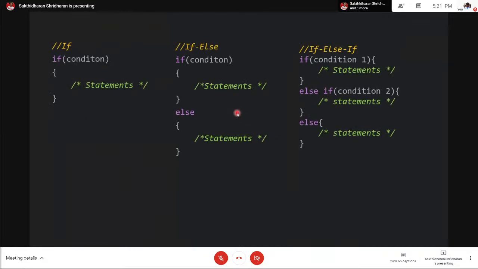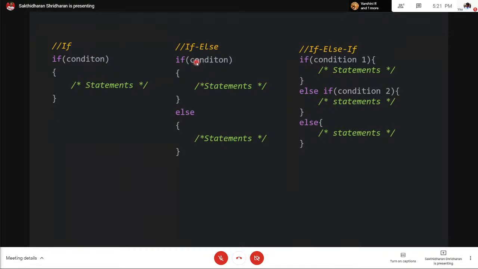Yes, again similar to C++, we have if else and if else if. Now the if condition must return a boolean value, like a greater than b or a less than b, etc. And you have a set of statements. And again the same goes for if else.